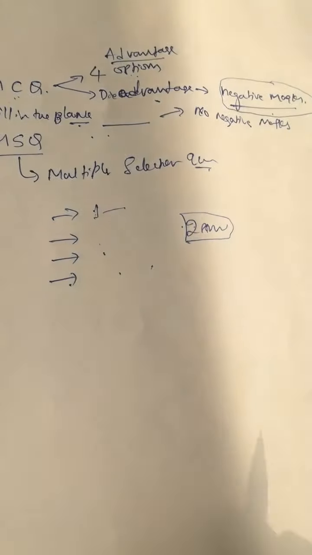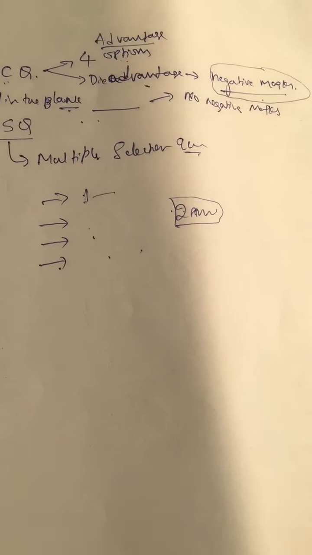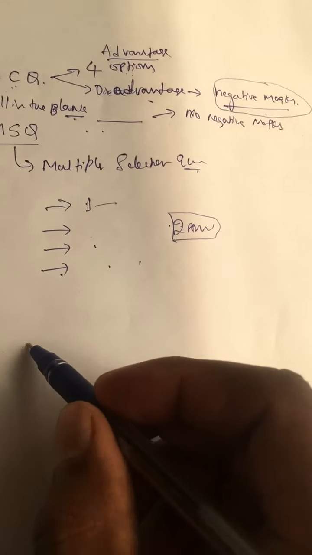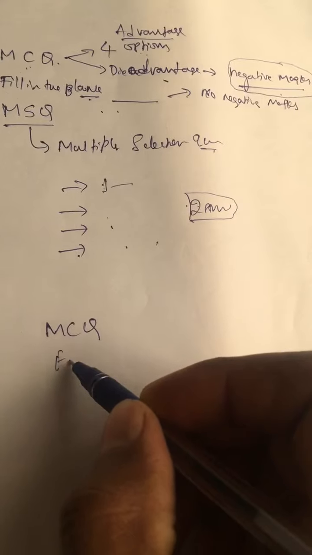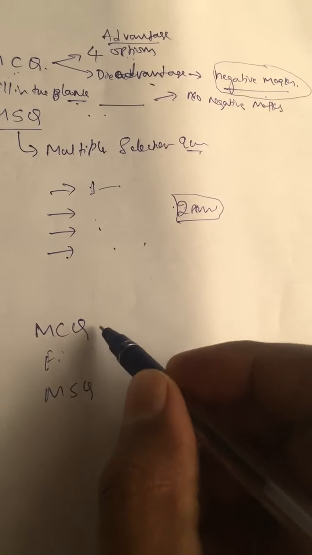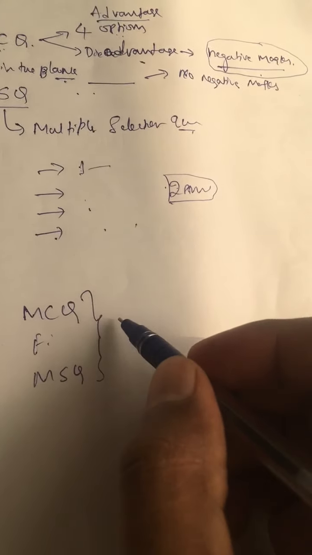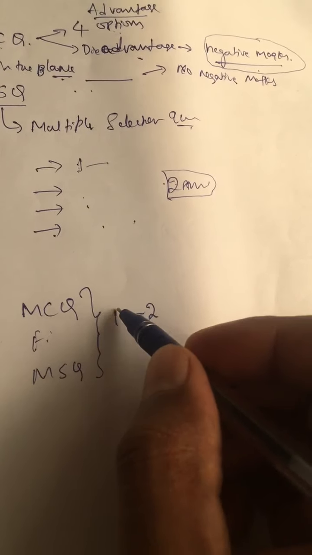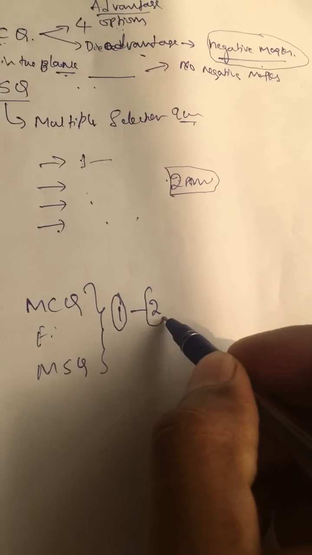So these are the types of questions in the GATE exam. Whether it is MCQ, fill in the blank, or MSQ, the weightage varies from 1 mark to 2 marks. Some questions are of 1 mark, some questions are of 2 marks.